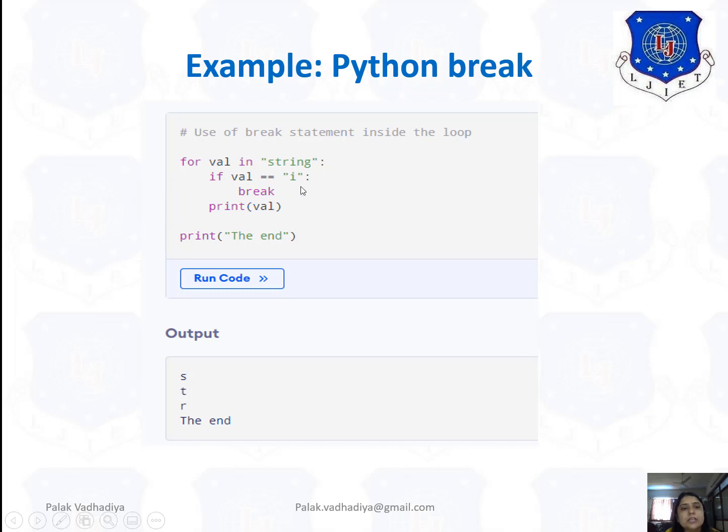Now we take the second value, that is t. Is t equal to i? No, t is not equal to i. So the body of if is not executed, and it simply prints the t. Now the third thing, that is r.